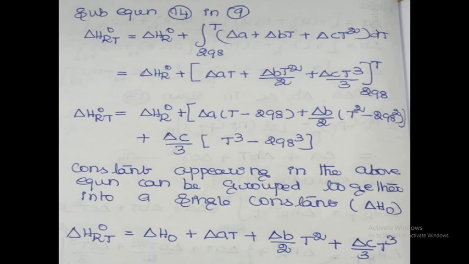Are you clear? So here delta H R naught T is equal to delta H naught. So this is a single constant. The remaining variable terms are plus delta AT plus delta B by 2 T square plus delta C by 3 T cube. So this is the final expression, the effect of temperature on heat of reaction. Are you clear or not?